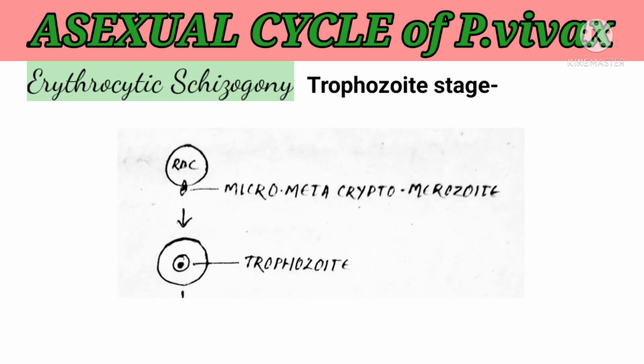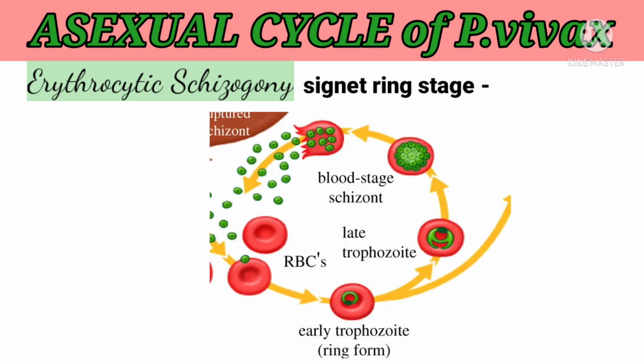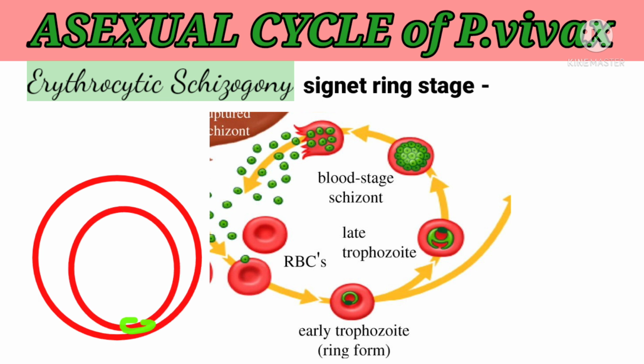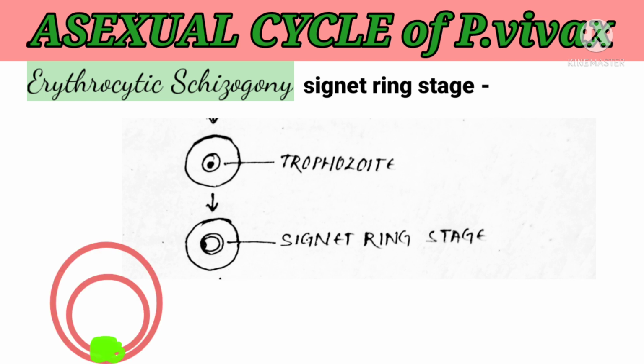In the first stage, the trophozoite stage, the micro metacryptomerozoite becomes rounded and modified into a young trophozoite. Then the signet ring stage: the trophozoite grows in size and a central vacuole develops, pushing the nucleus to one side of the cytoplasm, so it looks like a ring.